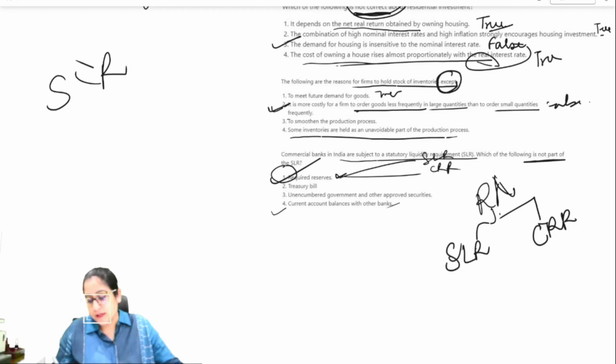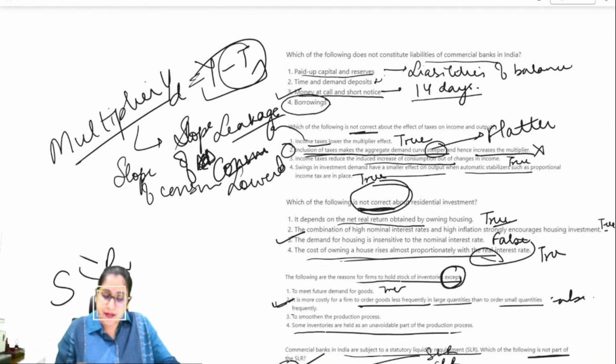Okay, right? So these were the 5 questions. These were pretty easy ones and they were more conceptual. Okay, so do keep a note of this. Always apply logic. For example, in the aggregate demand question, which makes the slope flatter or steeper, the effect of the multiplier on the aggregate demand curve, these concepts should be in your tips. Always apply logic, even if you're confused, right? So rather than going in for rote learning, start applying logic.